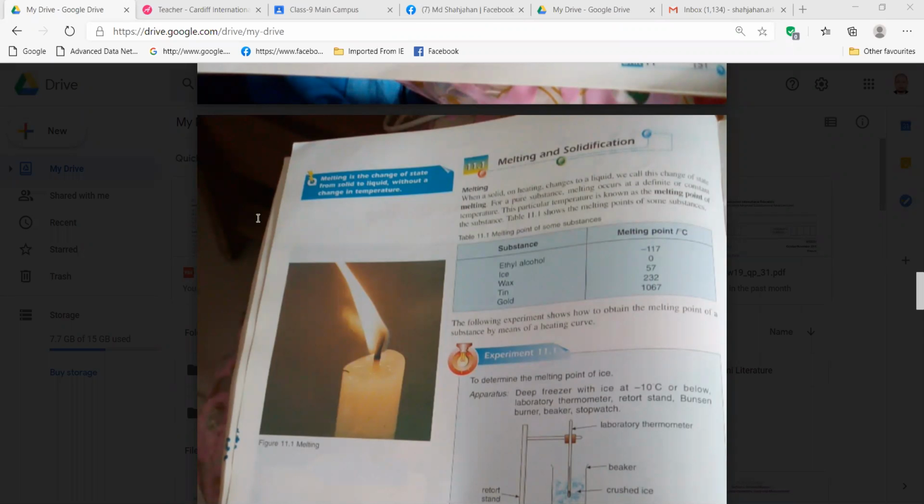And what about freezing? Saad, what about freezing? Yes, sir. Freezing is a process by which a liquid changes to a solid by cooling. By cooling, okay. So this one is the reverse process of melting, right?